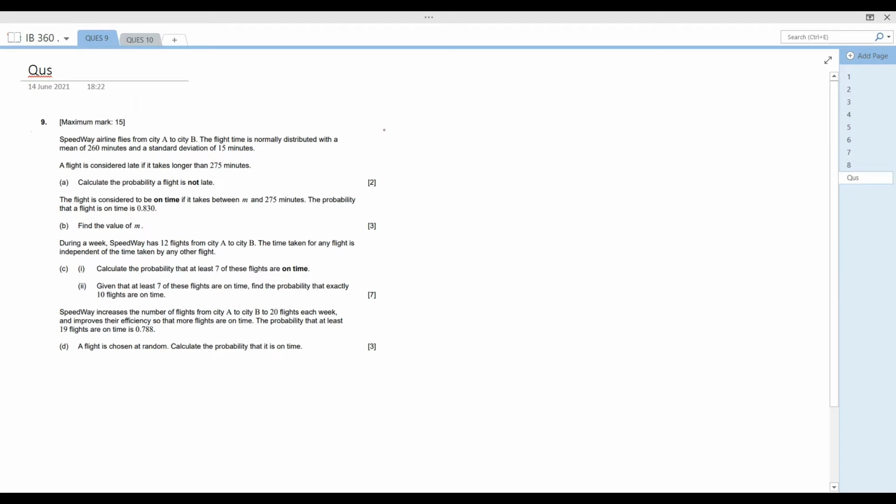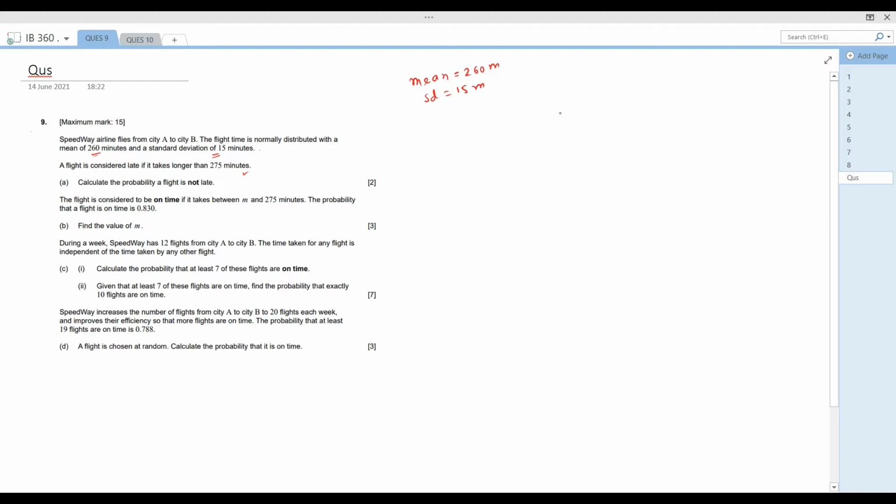So question number 9 is: Speedway Airlines flies from city A to city B. The flight time is normally distributed with a mean of 260 minutes and a standard deviation of 15 minutes. So here the mean is equal to 260 minutes and the standard deviation SD is equal to 15 minutes. A flight is considered late if it takes longer than 275 minutes.